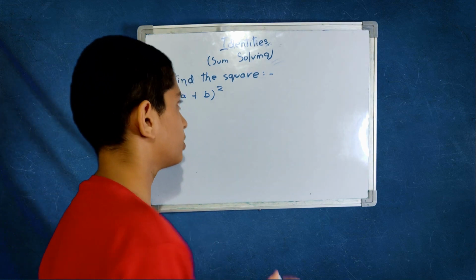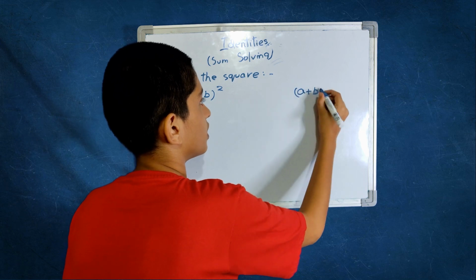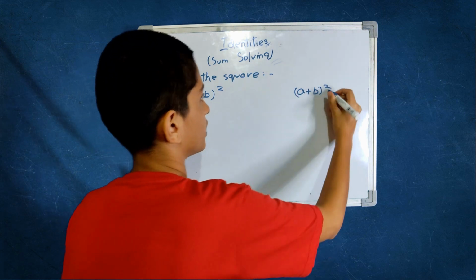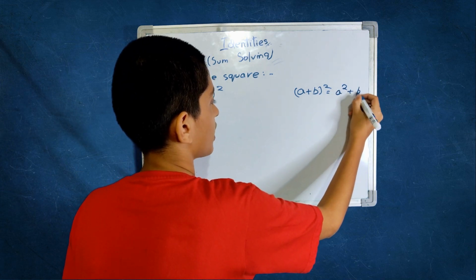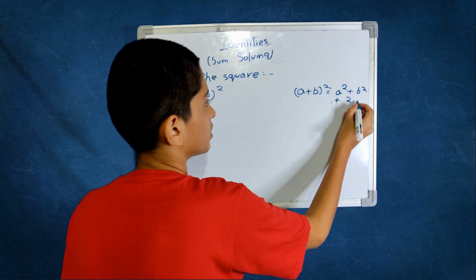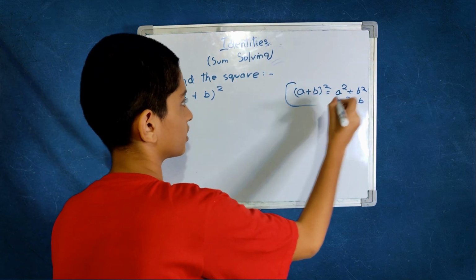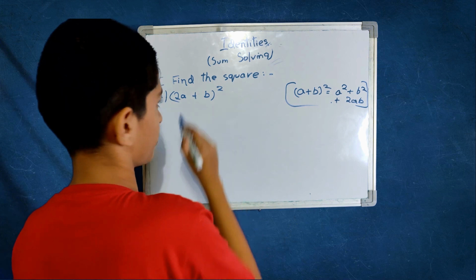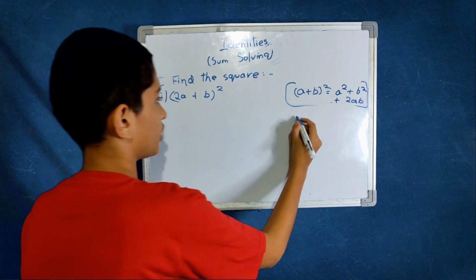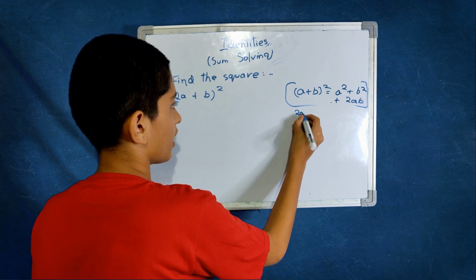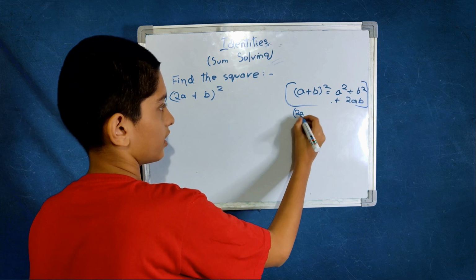And now this one right here: a plus b the whole square is equal to a square plus b square plus 2ab. This is the identity for this one. Isn't it matching? Just substitute here. 2a is a.